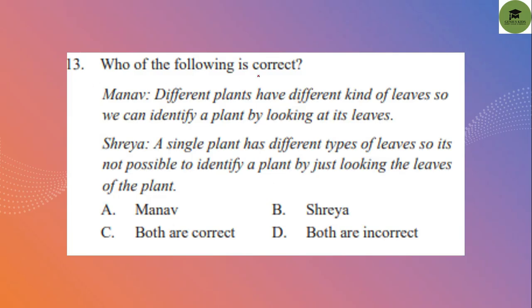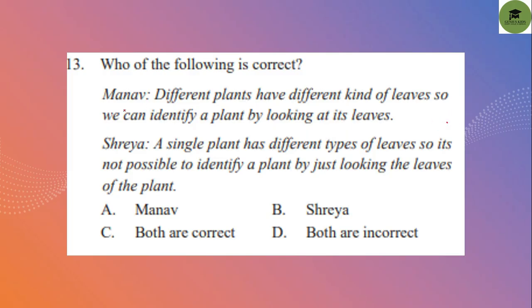Who of the following is correct? Manav: different plants have different kinds of leaves, so we can identify a plant by looking at its leaves. And Shreya: a single plant has different types of leaves, so it is not possible to identify a plant by just looking at the leaves of the plant. So in any type of plant, all leaves are the same on that plant.